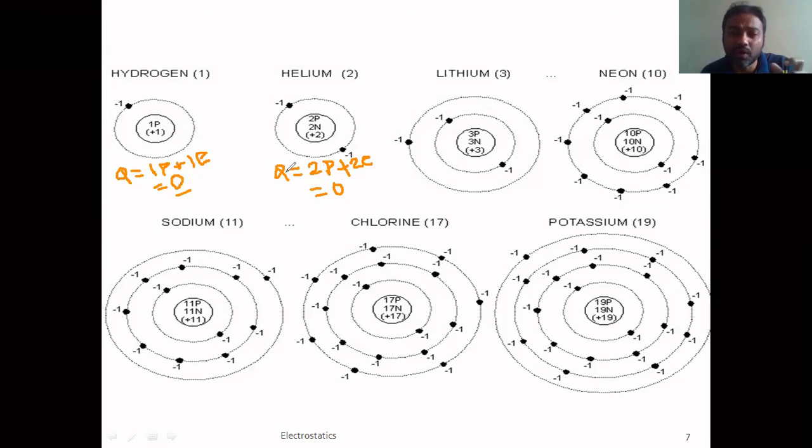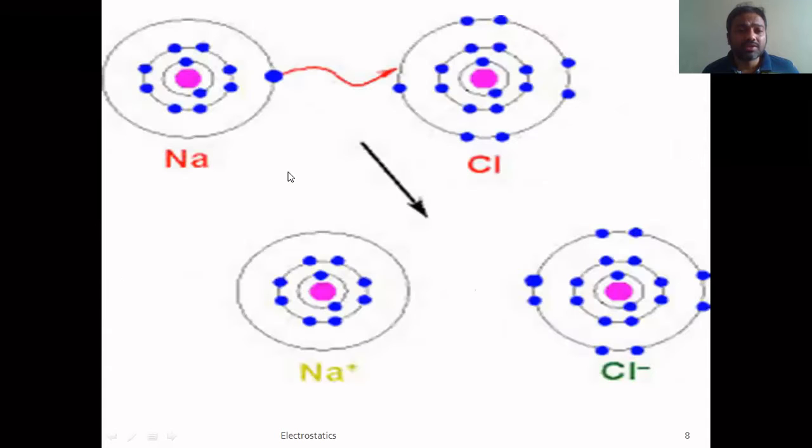So whether a body is charged or not can be explained with the help of the number of electrons and the number of protons present in those objects. Anyway, I hope this is clear. If the number of electrons and the number of protons are equal, automatically the charge on that body becomes zero. It becomes neutral. Anyway, I will remove whatever I have written in this slide. Now let us move on to our next slide, this one.